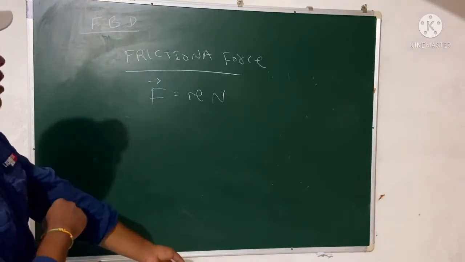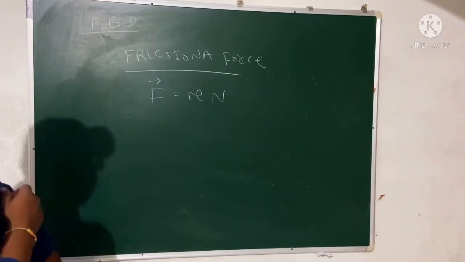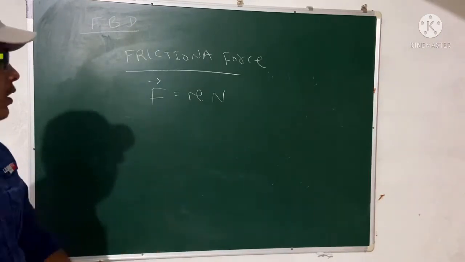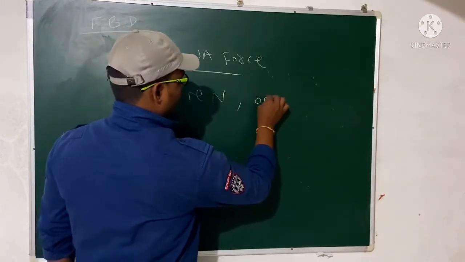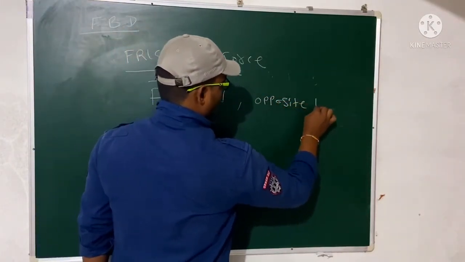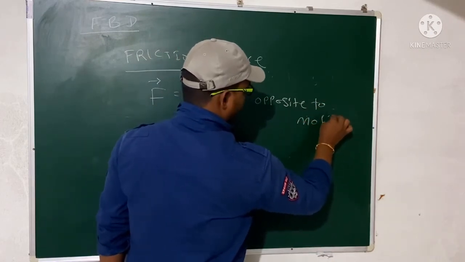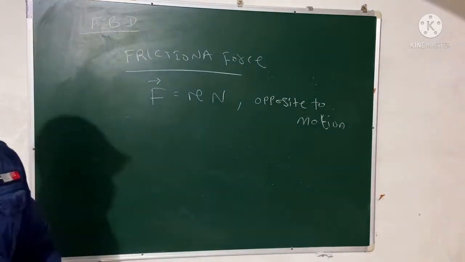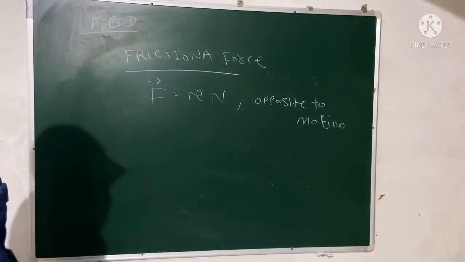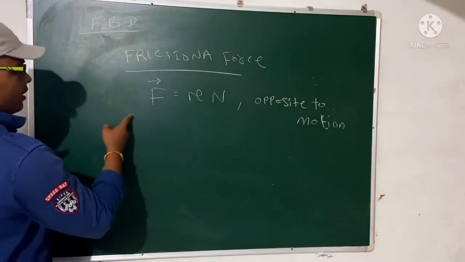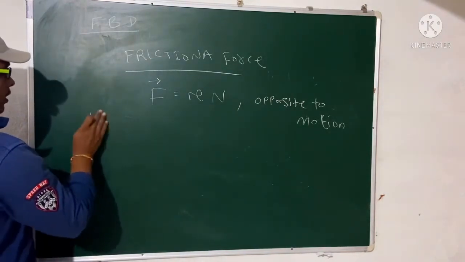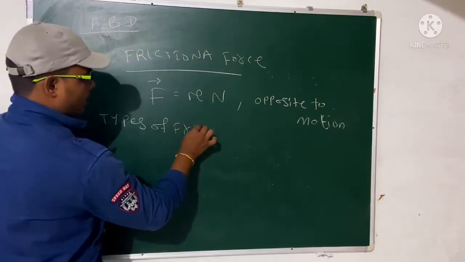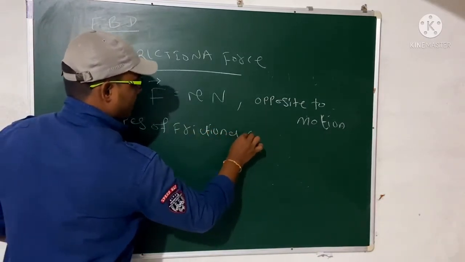And remember, your frictional force may be opposite to the normal or anything, but the direction of the frictional force is opposite to the motion, right? In whichever direction the object is moving, the frictional force will act in the opposite direction. If you want to know more about the frictional force, then go to the previous lectures. One important thing is the types of frictional force. Types of frictional force: remember the three cases.